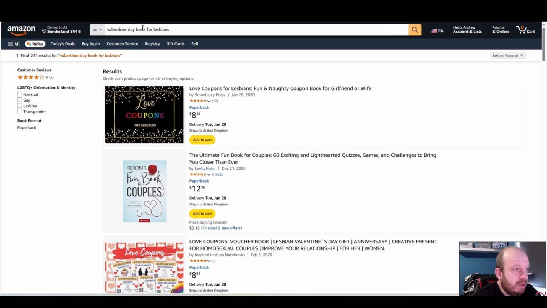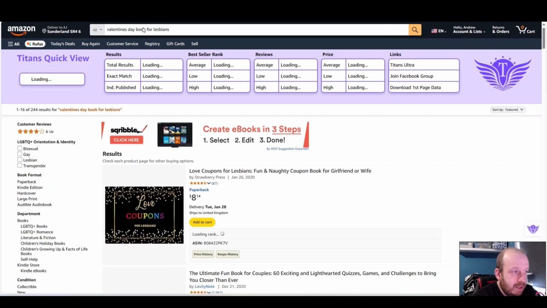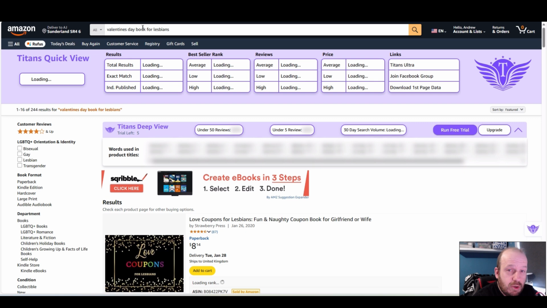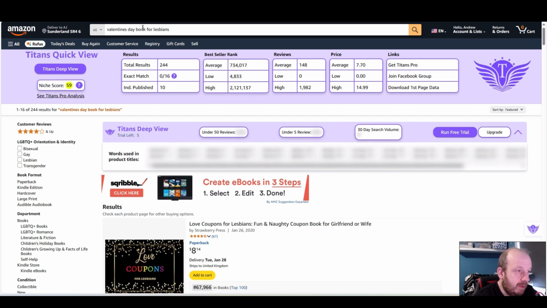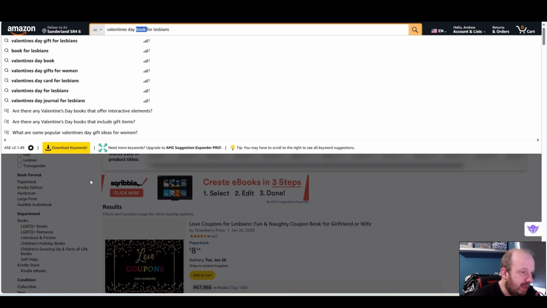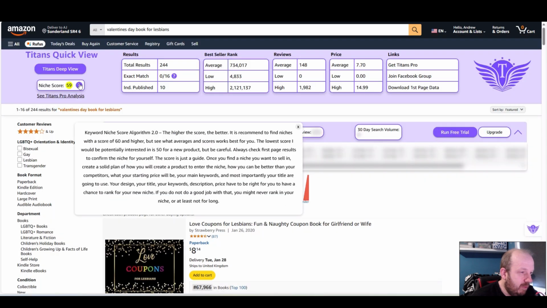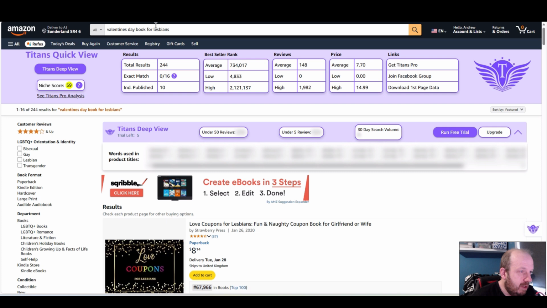Now, one thing I have noticed is the tool I'm using, Titan's Quick View, for some reason the niche score does tend to change up and down quite dramatically between searches. So this is 59, so that's not too bad either. These see over 60, I think. Yeah, over 60 is a good niche. But these are all long tail keywords that we can use.